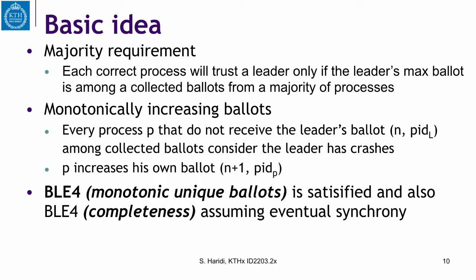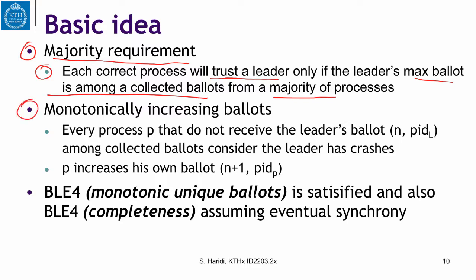So we are going to add what we call a majority requirement. What is a majority requirement? Each correct process will only trust a leader if the leader's max ballot is among the ballots collected from a majority of processes. That is to say, when a process periodically collects ballots, if the leader's ballot is the max ballot, it will continue to trust that leader.